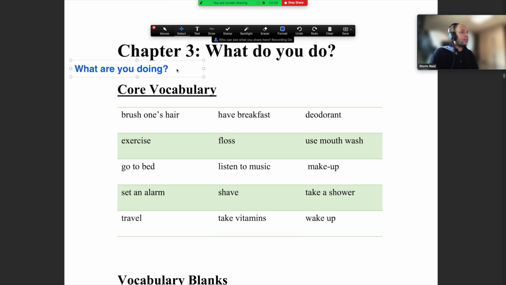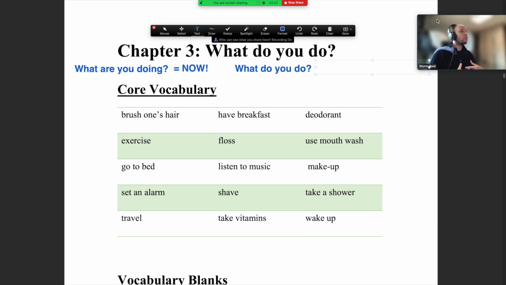This is now. Let's put that now. What are you doing now? Now, what about what do you do? What do you do is talking about, it is talking about like now, but it's not talking about necessarily your actions right now.